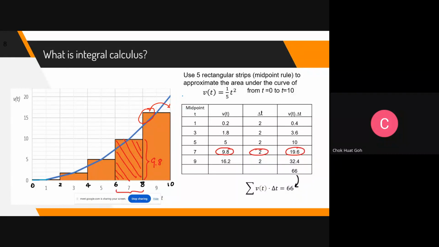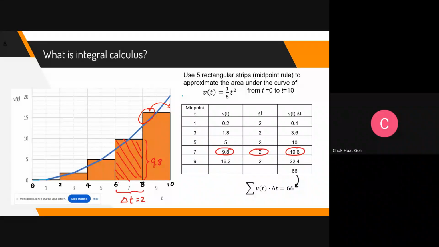So based on rectangle, you can see that, just an example, okay, let me move this away for a bit. Okay. So you can see that from 6 to 8, this interval of time is 2 seconds. So the speed is about 10 meter per second here.